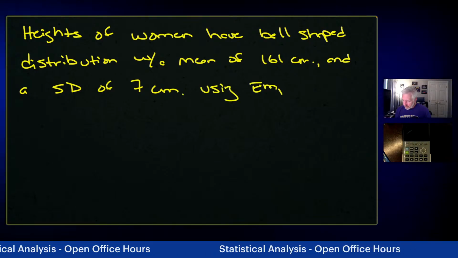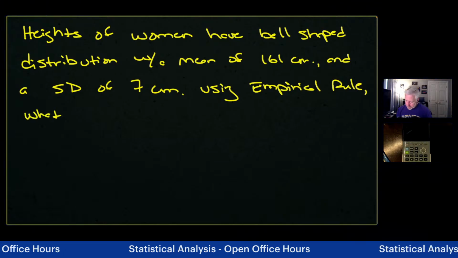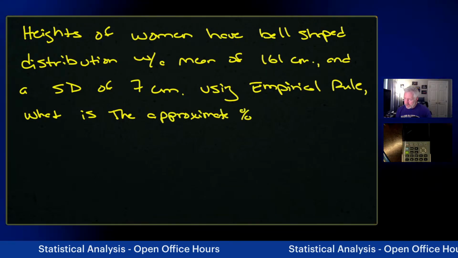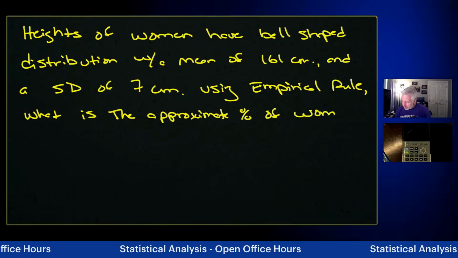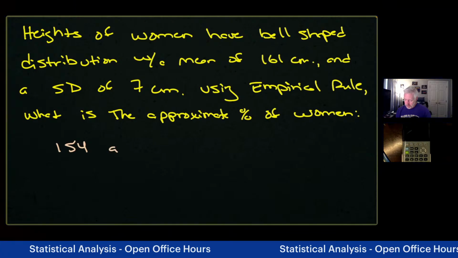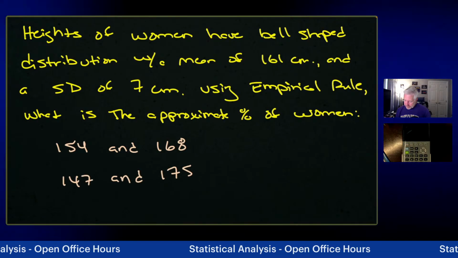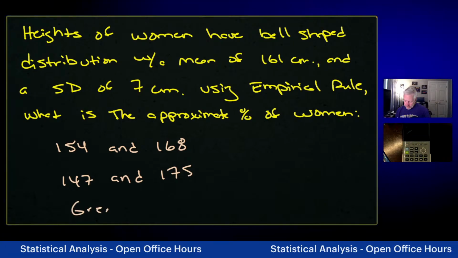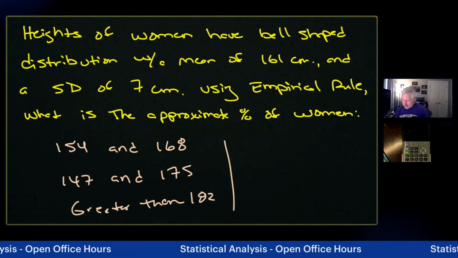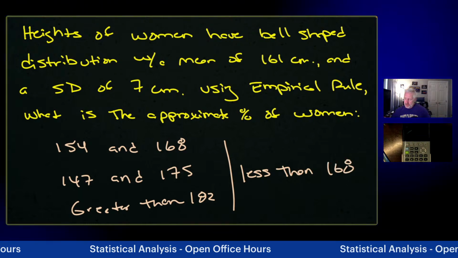Using our friend, the empirical rule, what is the approximate percentage of women between 154 and 168, 147 and 175, and then I've got another one greater than, sorry for the handwriting, I'm running out of room, greater than 182, and then less than 168. Okay, so heights of women have a bell-shaped distribution.